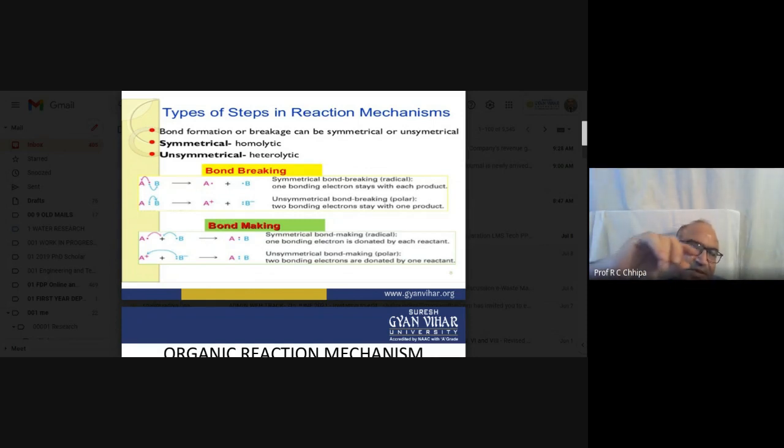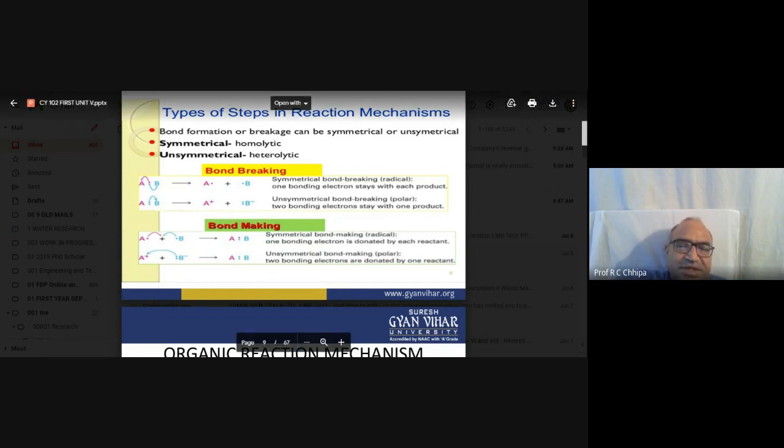That is because of the conditions, where between two carbon atoms each carbon atom has its electron, so each goes back to its own atom. So this one is called symmetrical bond breaking. Free radicals are formed and one bonding electron stays with each of the products.